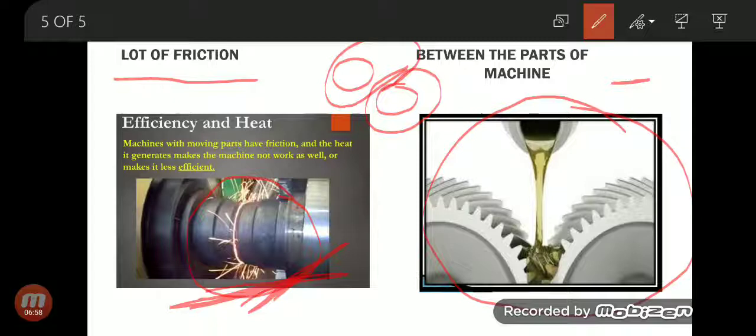And what will happen when they slide against each other, when they rub together? They will not wear out and they will not produce the heat. So the solution to the problem of friction is that we have to put oil in the parts of the machine.